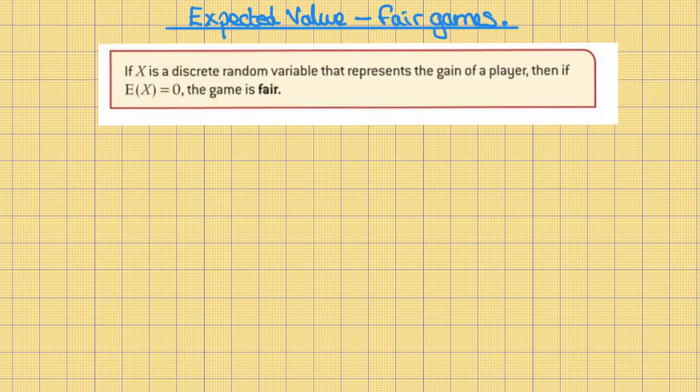Expected value, fair games. If X is a discrete random variable that represents the gain of a player, then if E(X) is 0, the game is fair. In other words, the player doesn't win anything but doesn't lose anything.